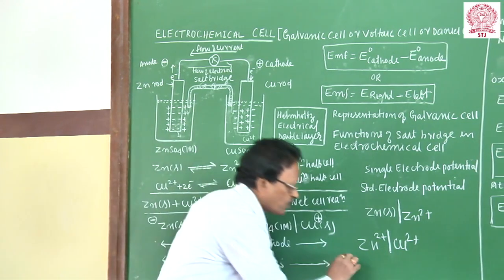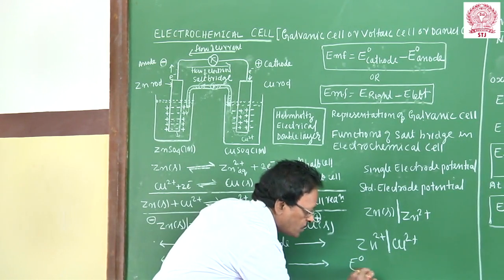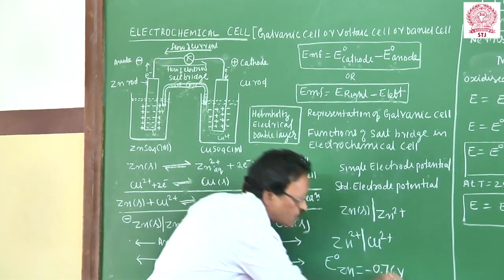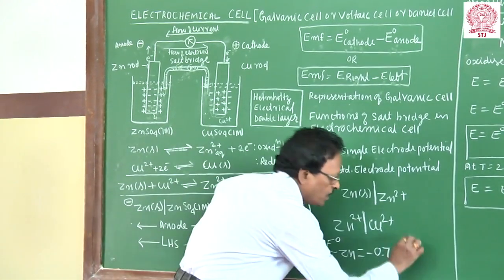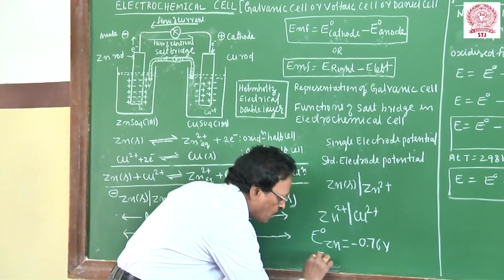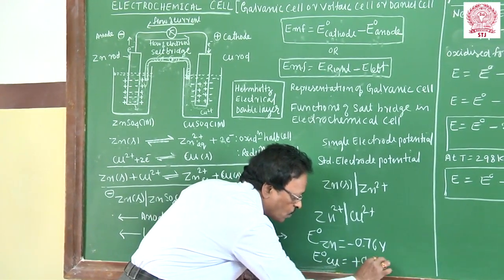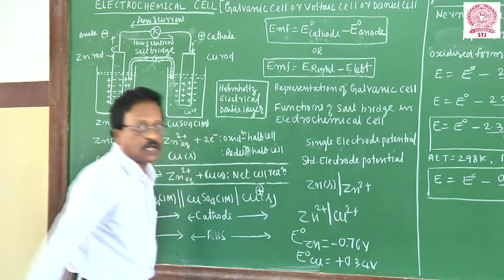Take an example: the E naught of zinc was found to be minus 0.76 volts. This is constant for the given electrode. Or take copper: the E naught of copper was found to be plus 0.34 volts. So this is constant for the given electrode.